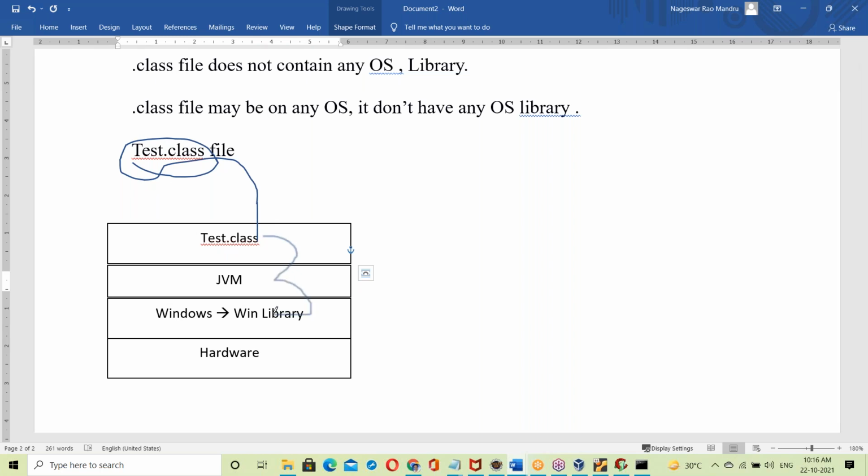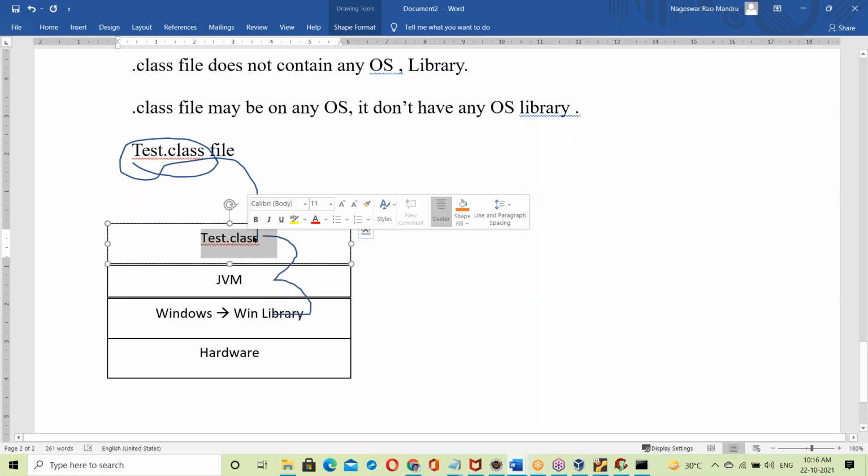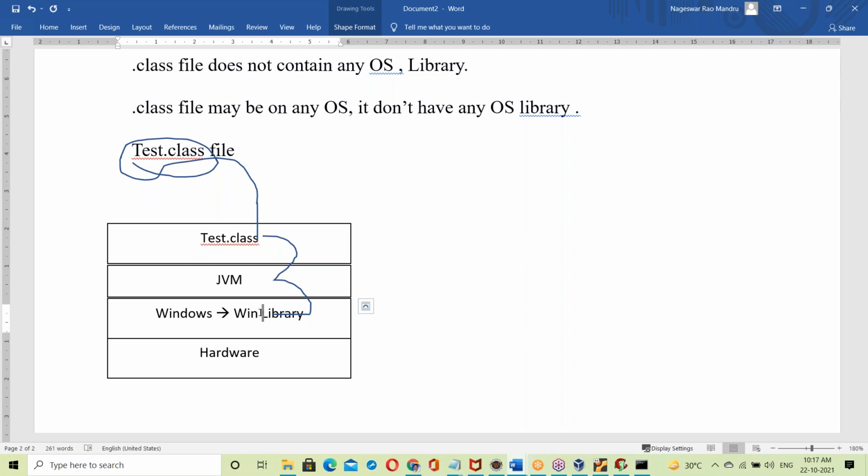So what's happening at runtime? The JVM takes the Test.class file and links it to the Windows library. So it's dynamic linking. The link happens at runtime: linking, then execution. So this is dynamic linking, runtime linking.